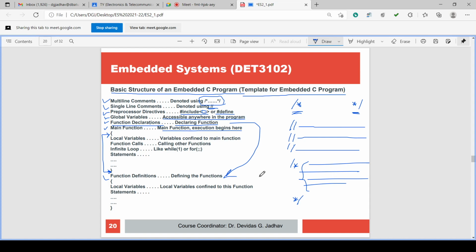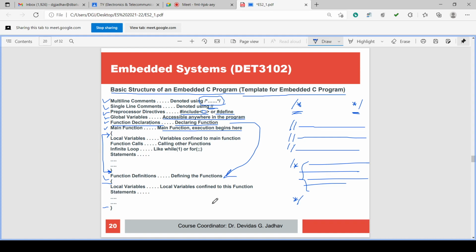So there is a function definition, defining the function. Again, in a function definition there is the opening of the curly brace and the closing of the curly brace, and that indicates this is the total block of the function. Because after this function, you may have another function, many functions. Every function will have a function definition. Below that, opening curly brace and closing curly brace, and again the next function definition. Then opening curly brace, closing curly brace, and so on.